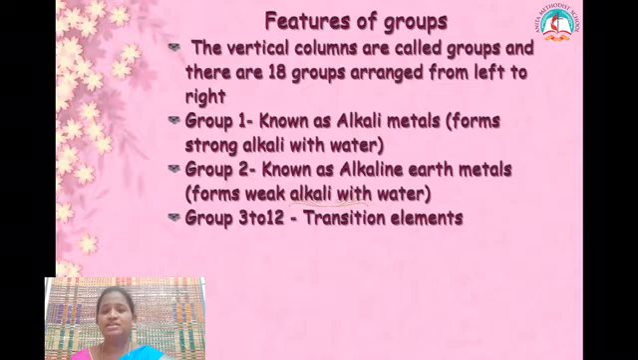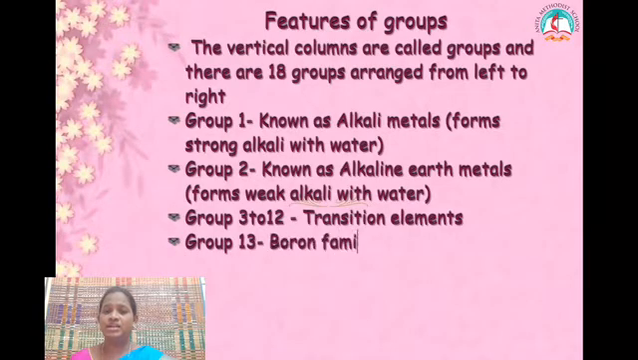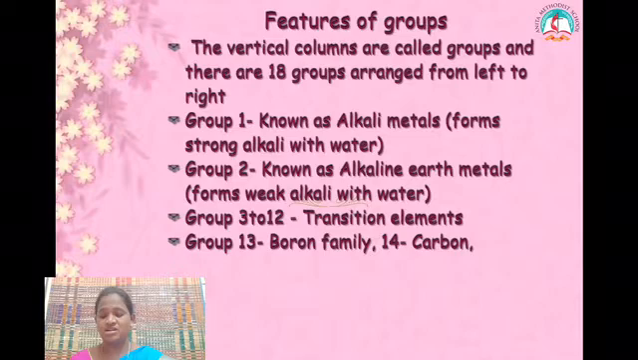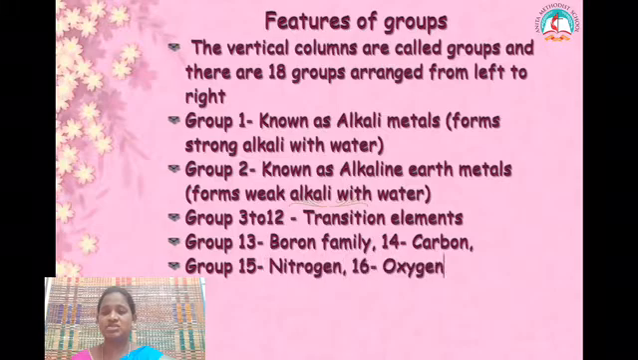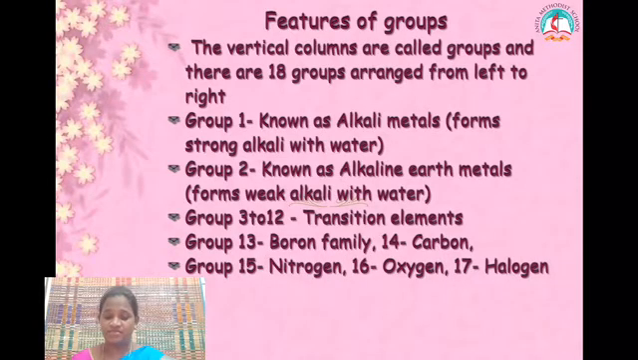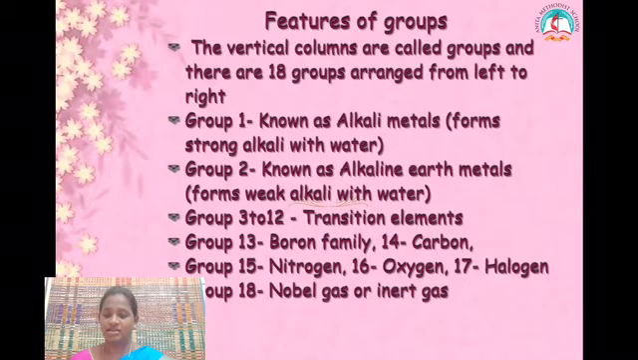Group 13 elements are called the boron family, 14 the carbon family, 15 the nitrogen family, 16 the oxygen family, and 17 the halogen family. Group 18 contains noble gases or inert gases.